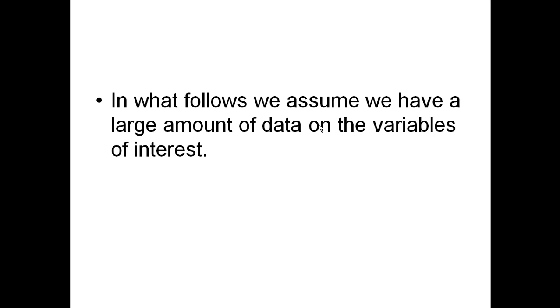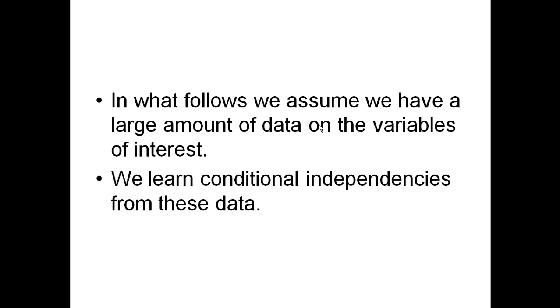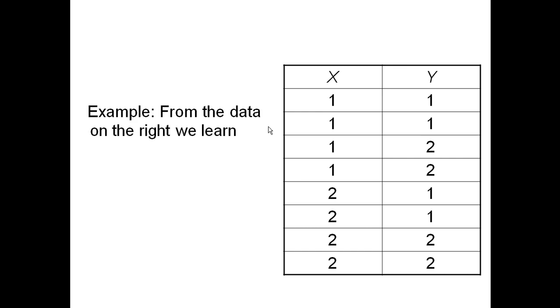And it follows, we assume we have a large amount of data on the variables of interest, and we learn the conditional independencies from these data. For example, let's say we have these data on X and Y. Well, this would tell us probably P(y1 | x1) equals P(y1 | x2), right?